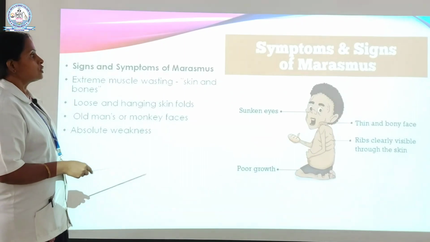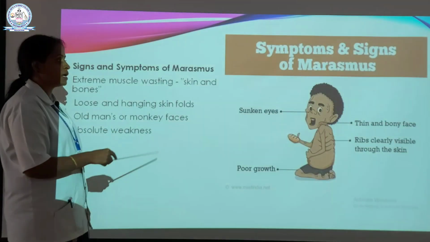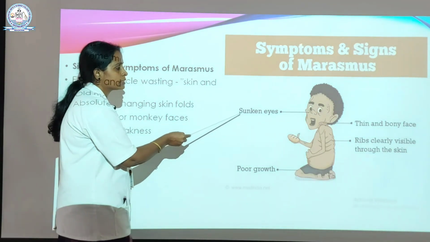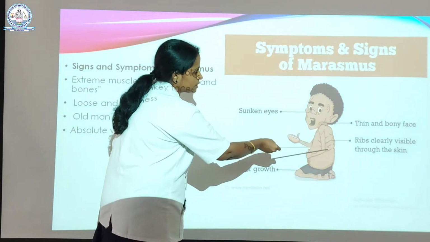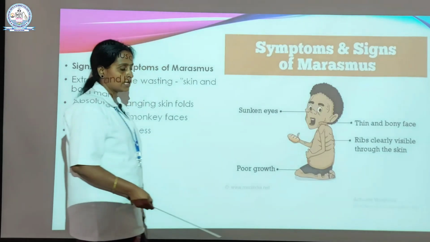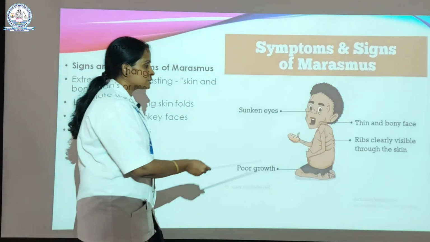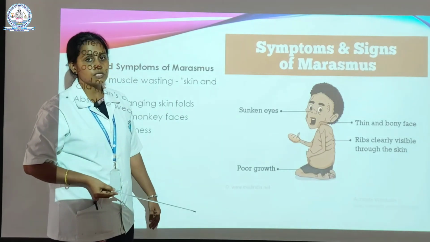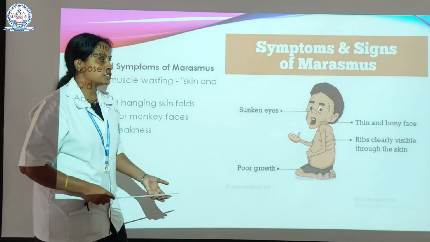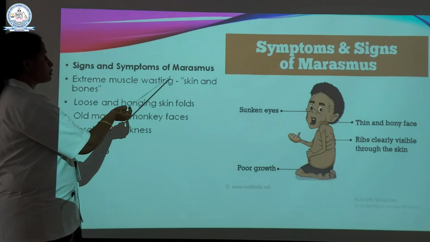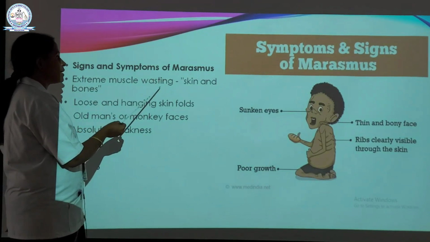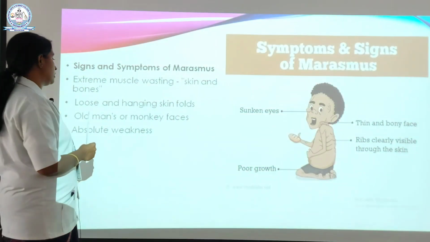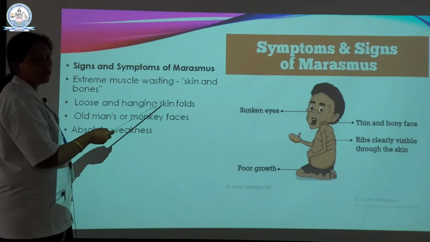Next slide. These are the signs and symptoms of marasmus. We already saw the picture: sunken eyes, thin and bony face, ribs clearly visible through the skin, and poor growth. That's because of micronutrient deficiencies: calcium deficiency, protein deficiency and iron deficiency also. The signs and symptoms of marasmus are extreme muscle wasting, skin and bones that are very poor in health, and loose hanging skin folds.